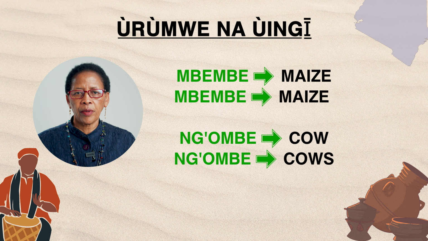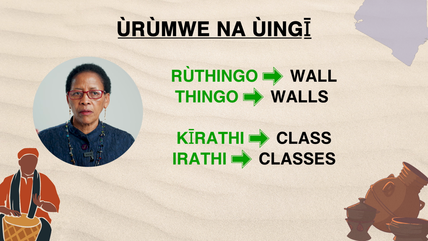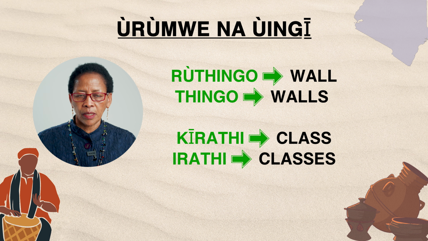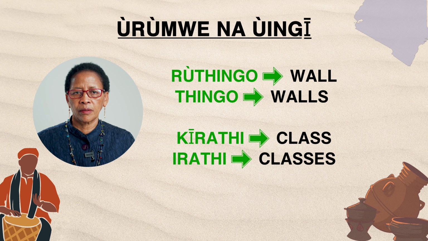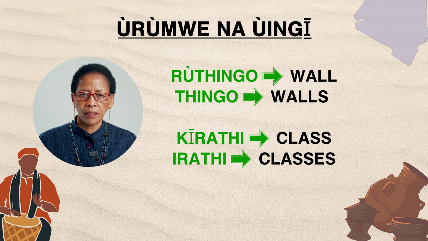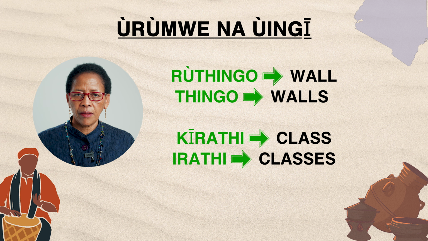Ng'ombe remains ng'ombe. One cow, ng'ombe. Many cows, ng'ombe. Then you have the word, rũthingo. Then when there are many, thigo. You have kirathi, a class. Then when there are many, irathi.